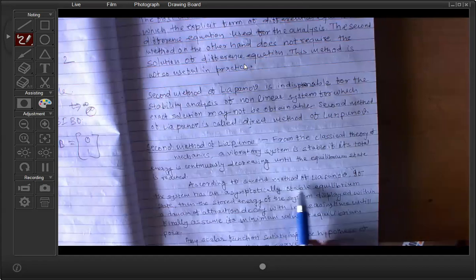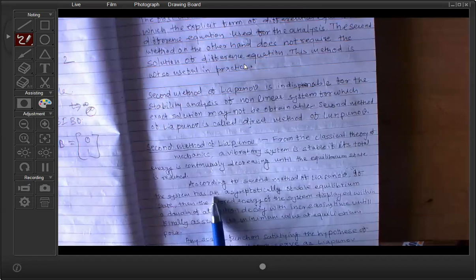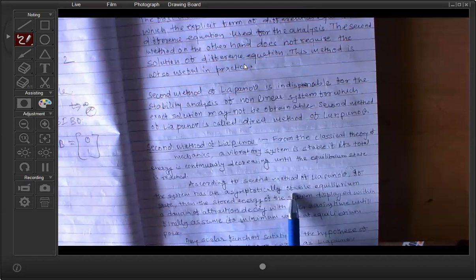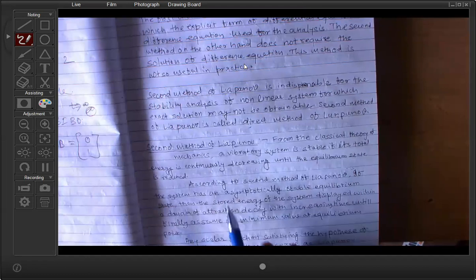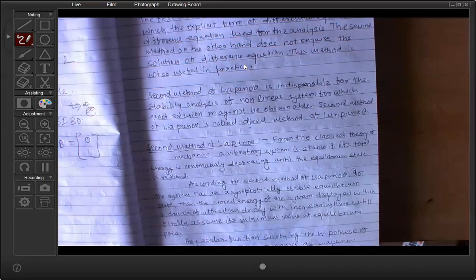So according to the second method of Lyapunov, if a system has an asymptotically stable equilibrium state, and I will explain what you mean by asymptotically stable equilibrium state, then the stored energy of the system displayed within the range of attraction decays with increasing time, finally reaching the minimum value at the equilibrium point.